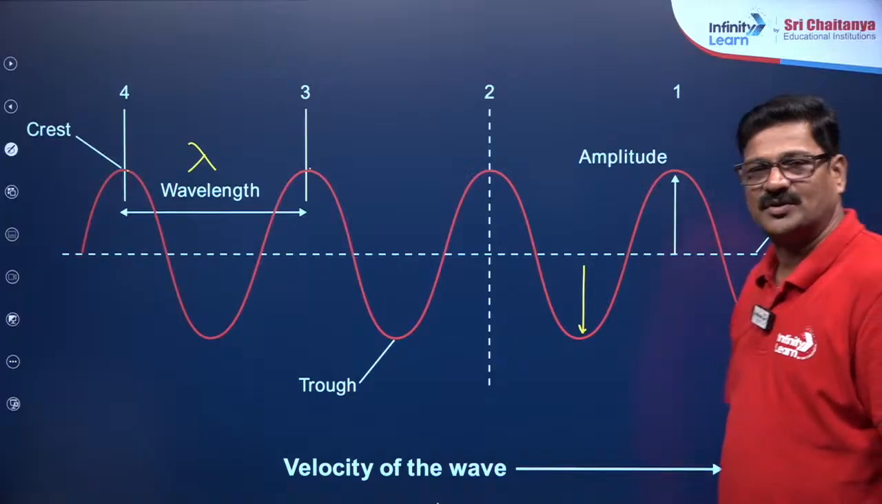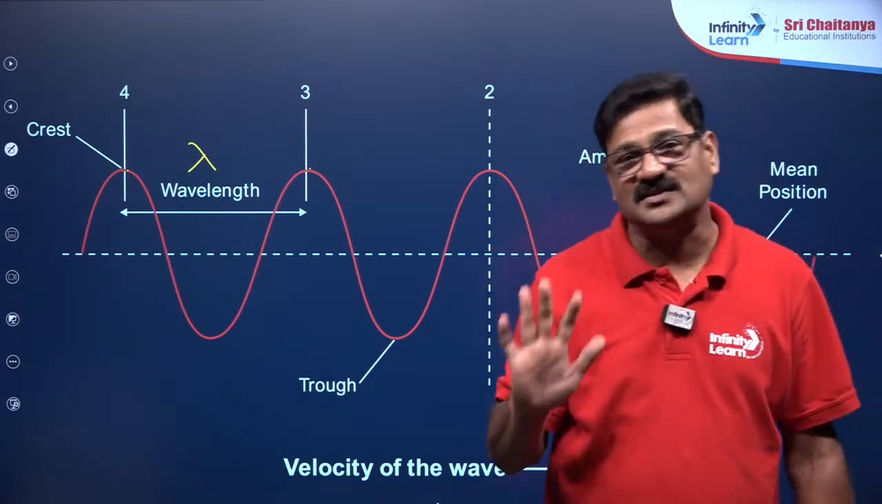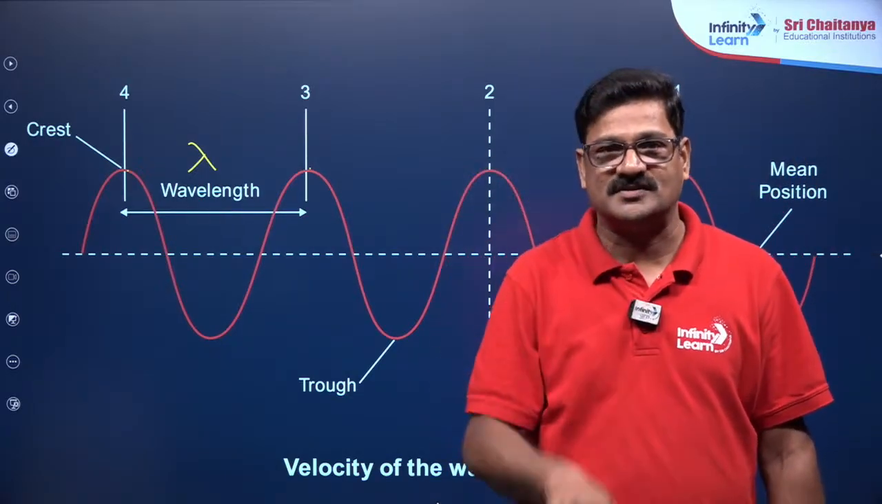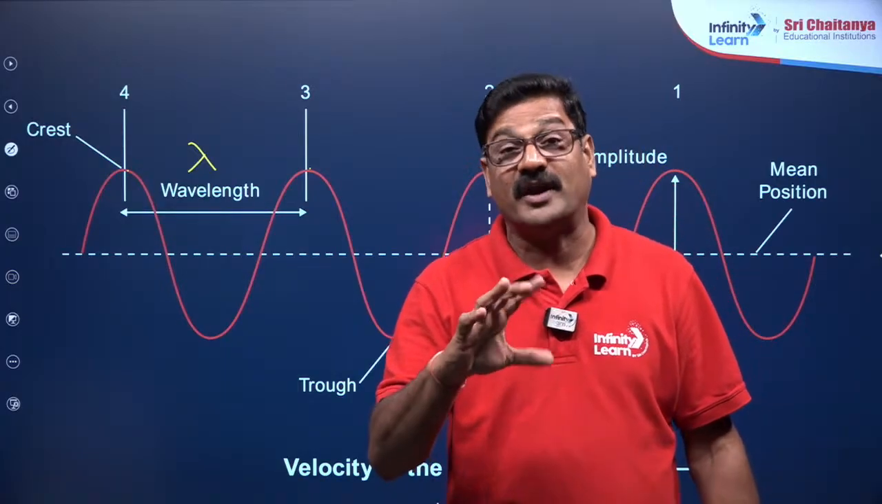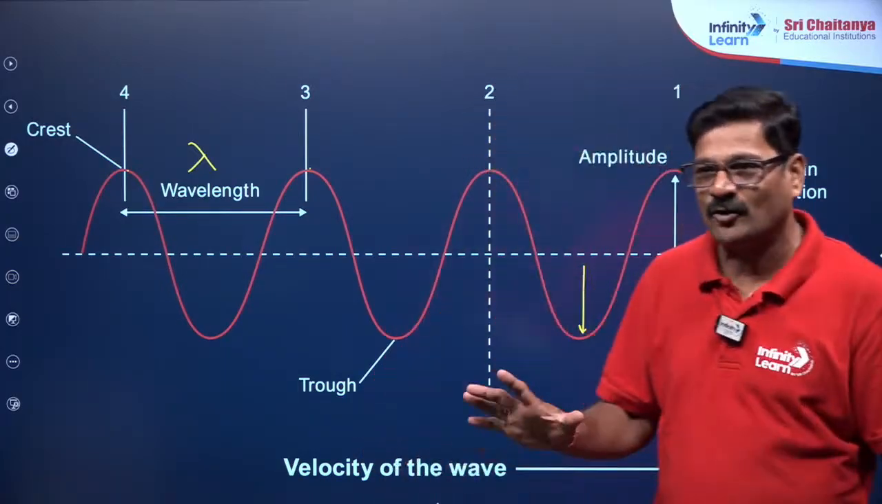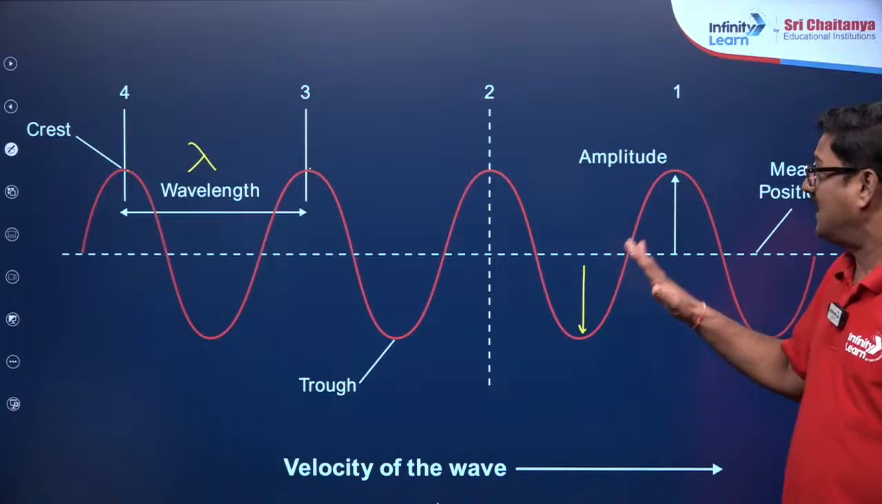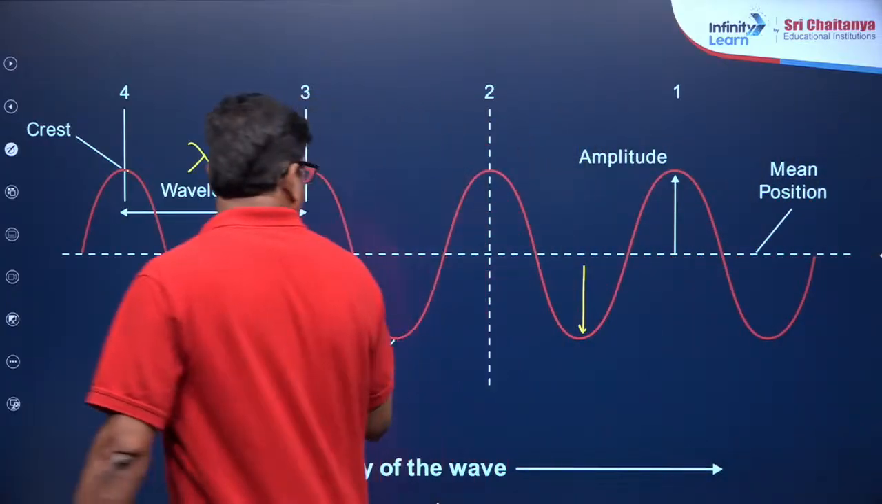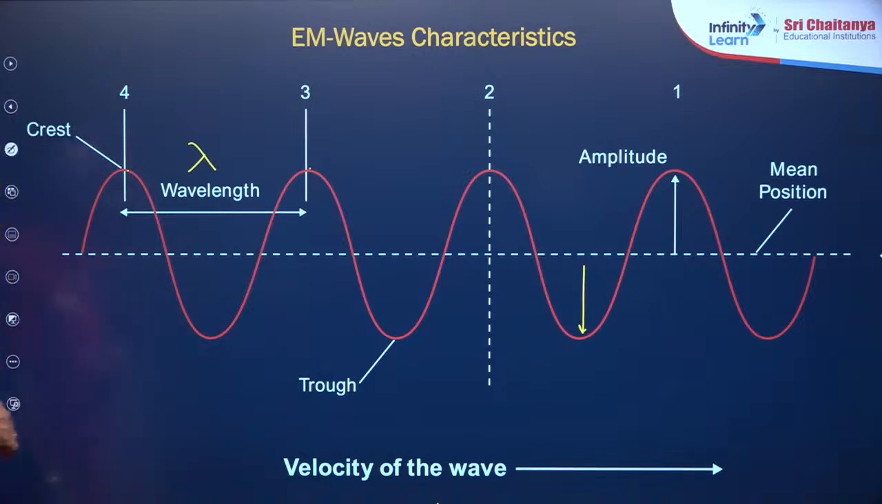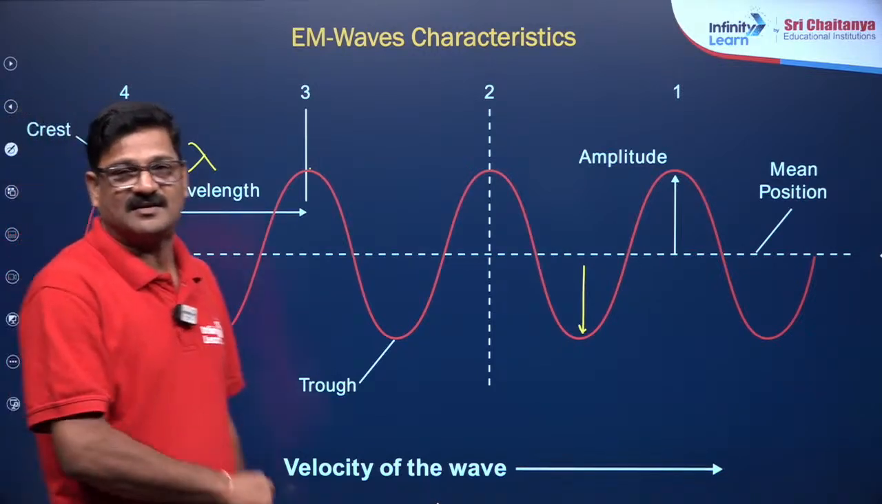Actually, as the intensity of the light increases, amplitude increases, mind it. Intensity, what is the meaning of intensity? Brightness of the light. Are you getting or not? As intensity increases, amplitude increases, and this is your wavelength and amplitude, the electromagnetic wave characteristics.